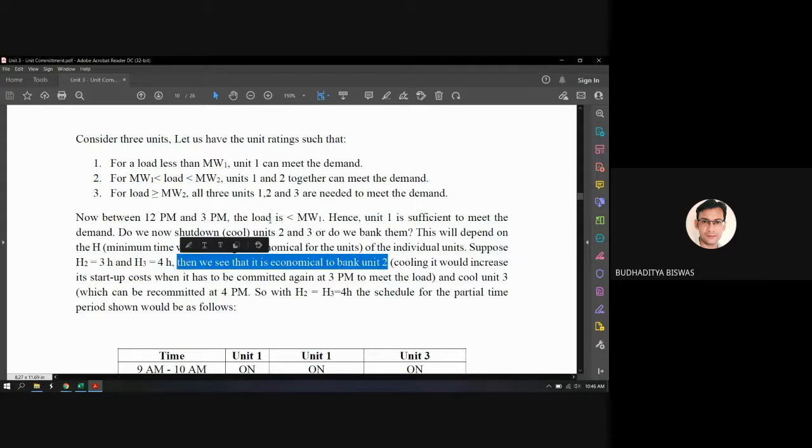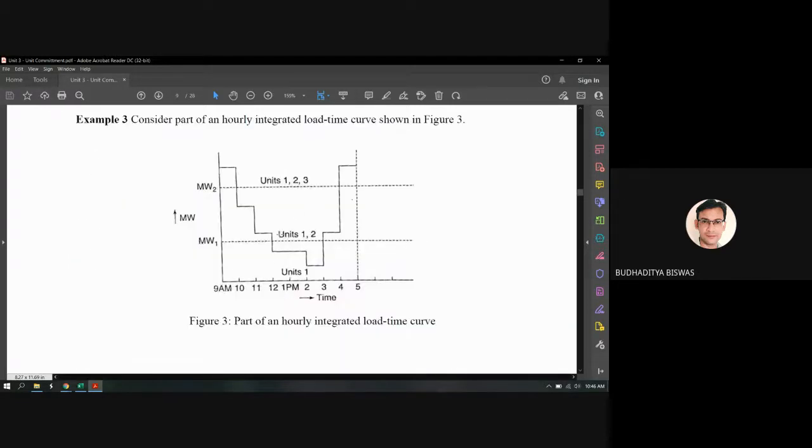Why? Because you see from this graph, how much time is there from 12 to 3? It is 3 hours. Now, after 3 p.m., what unit should commit? After 3 p.m. up to 4 p.m.? Units 1 and 2. Very good.